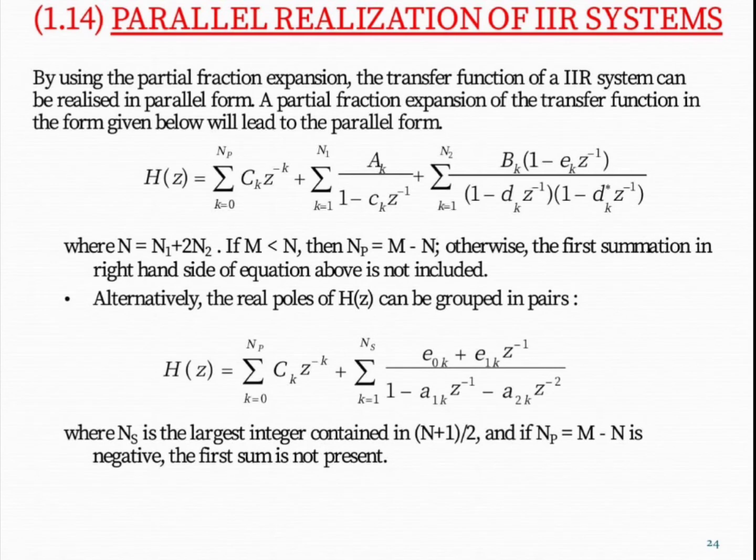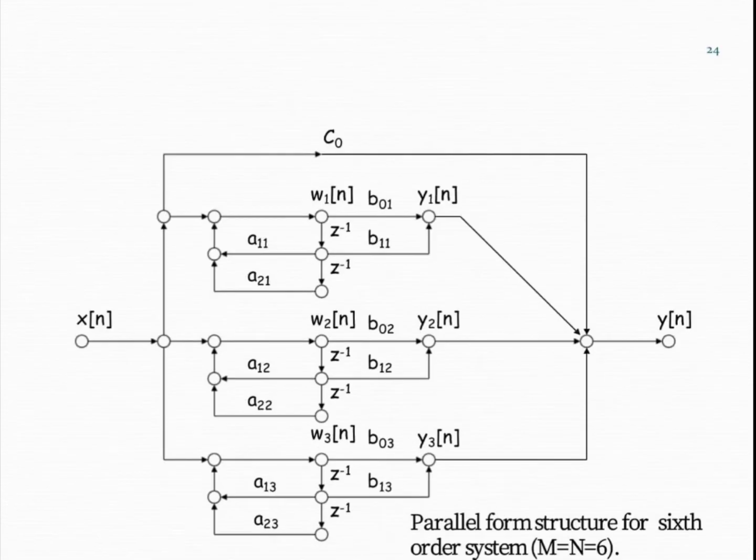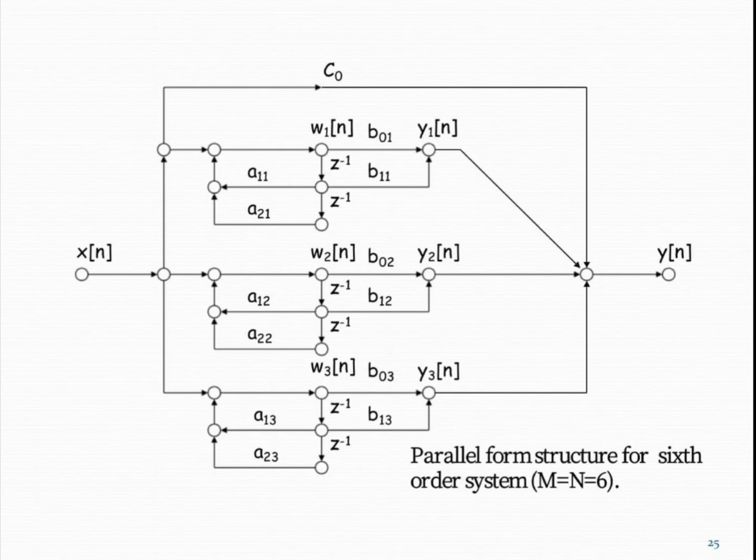Next, parallel realization of IIR system. Here, the realization of IIR system can be done with the help of partial fraction expansion. We have a transfer function, and we can use partial fraction expansion to get an expression with the help of which we can draw our realization of IIR system. Now, with the help of a figure, we can understand this.